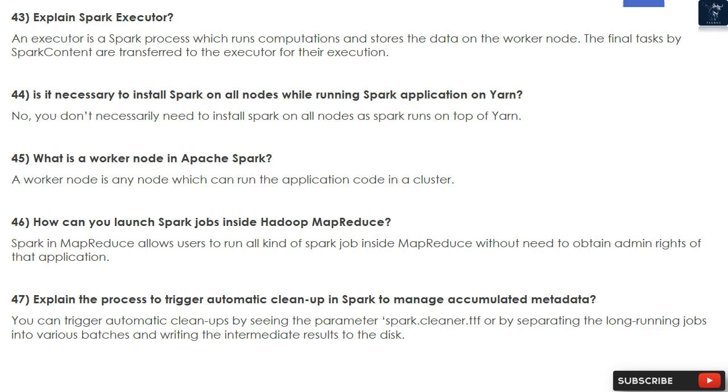46. How can you launch Spark jobs inside Hadoop MapReduce? Spark in MapReduce allows users to run all kinds of Spark jobs inside MapReduce without needing to obtain admin rights of that application. 47. Explain the process to trigger automatic cleanup in Spark to manage accumulated metadata. You can trigger automatic cleanups by setting the parameter spark.cleaner.ttl or by separating the long-running jobs into various batches and writing the intermediate results to the disk.